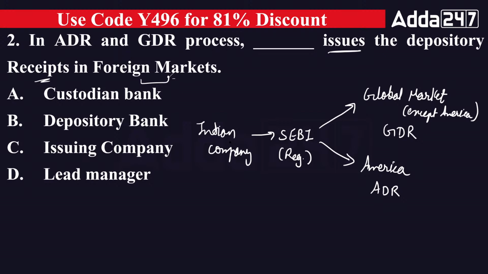Okay, and that will be done with the help of depository bank. This will be done with the help of depository bank. So right option will be B option. Okay, right answer will be your B option.